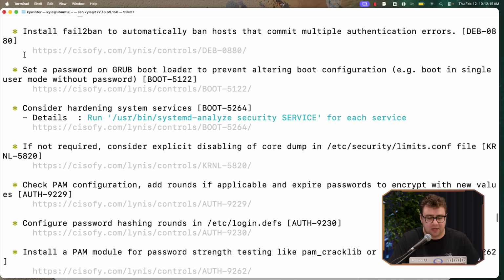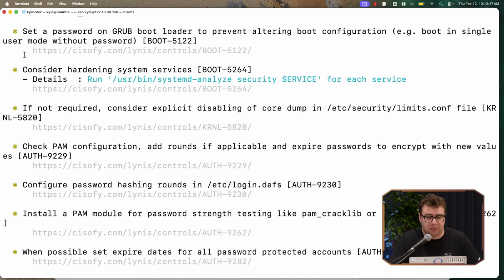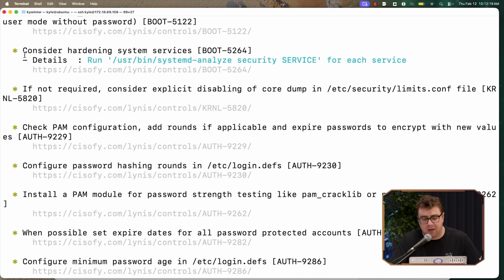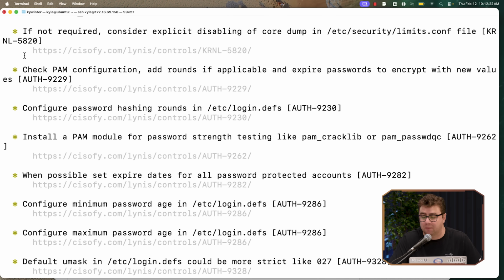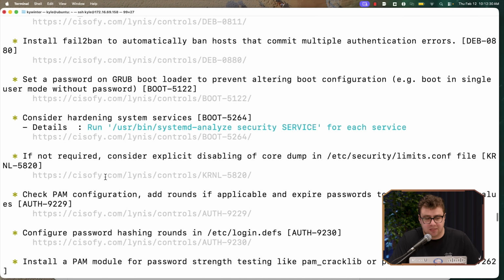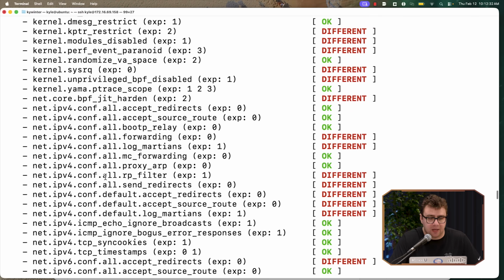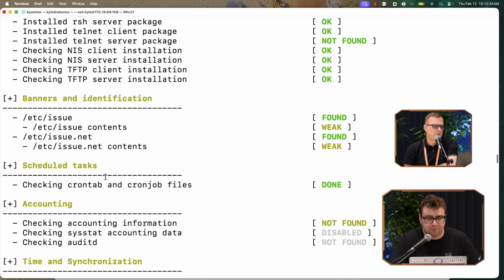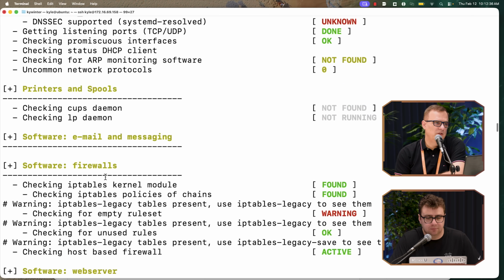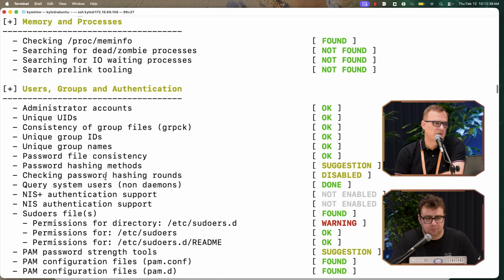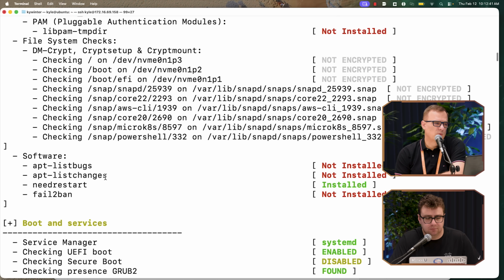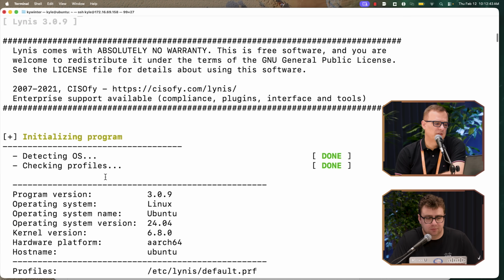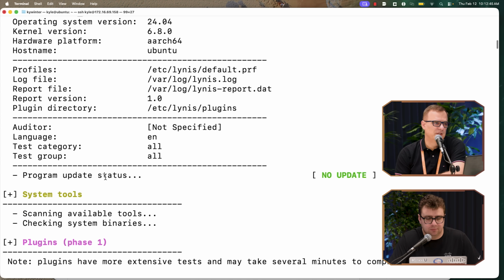There's lots of different details in here. Configuring password hashing as an example, installing a PAM module, setting expiration dates for passwords on protected accounts. These are things that are not done by default, password ages as an example, but you can configure these things very easily, and this is giving you essentially a really strong audit of how to go about doing that. Because the problem is, let's say you're new to Linux and you want to make sure that your system's hardened. It's like, what do you do? So this is nice that it gives you an idea of what you actually need to do.